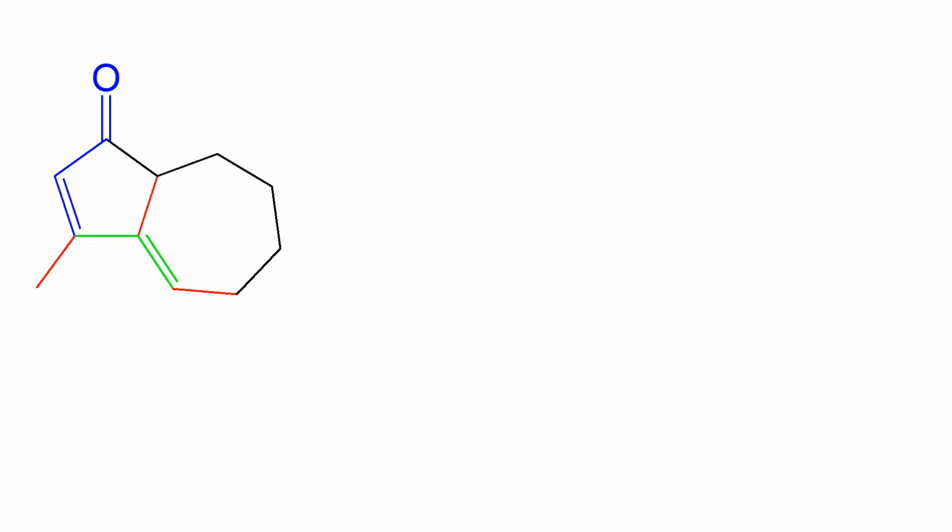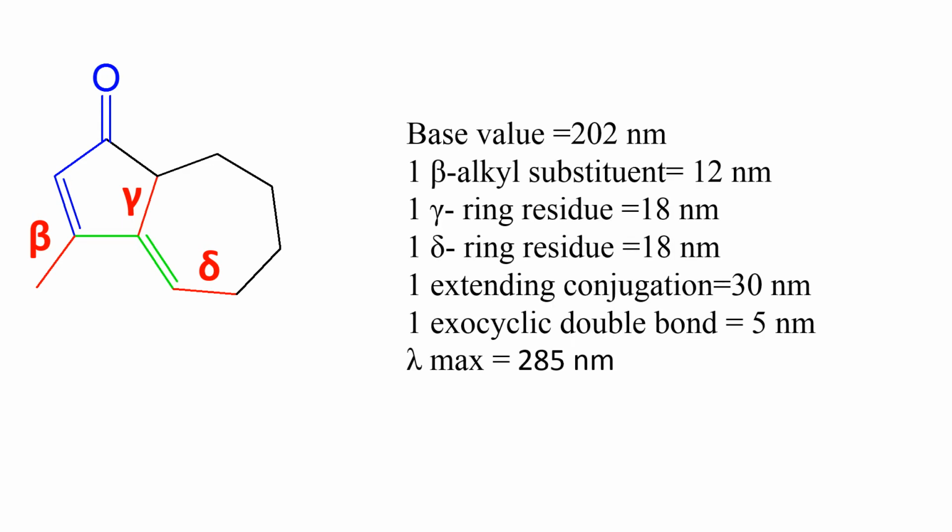This molecule is an example for 5-membered alpha-beta unsaturated ketone, and there are 3 substituents attached to the conjugated system. One is at beta, one is at gamma, and there is one ring residue attached to the conjugated system at delta position. So the base value for 5-membered alpha-beta unsaturated ketone is 202 nanometer. One beta alkyl substituent contributes 12 nanometer.